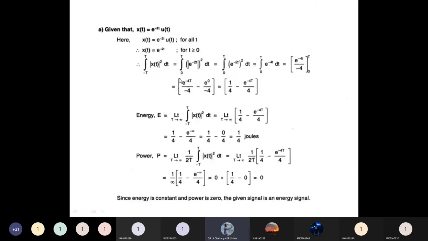But we have the function, energy of a signal, integral from minus T to plus T of x of t square dt. But negative value should not be entertained here. That's why we have to write 0 to T, 0 to T of e to the power of minus 2t whole square. ఎందుకంటే ఇక్కడ స్క్వేర్ ఉంది కాబట్టి మల్టిప్లై స్క్వేర్ e power minus 2t. Then e power minus 4t, limits 0 to T, equal to e to the power of minus 4t by minus 4, 0 to T.